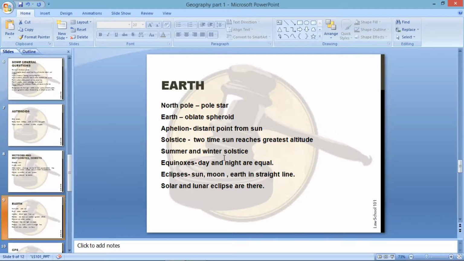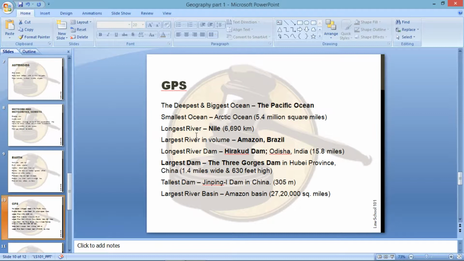Now let's move on to our next topic. After that, that's GK. Basically, the major questions that can be asked in rivers and canals are: the deepest and biggest ocean is the Pacific Ocean, the smallest ocean is the Arctic Ocean, the longest river is the River Nile, the largest river in volume is the Amazon, which is in Brazil, the longest dam is Hirakud Dam, which is in Odisha, the largest dam is the Three Gorges Dam in Hubei province of China,